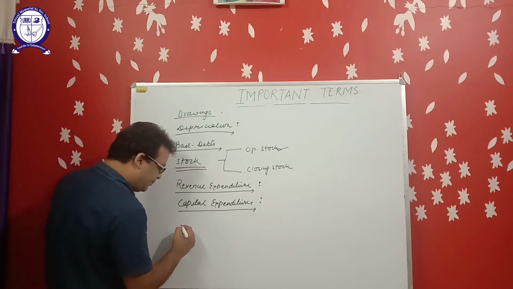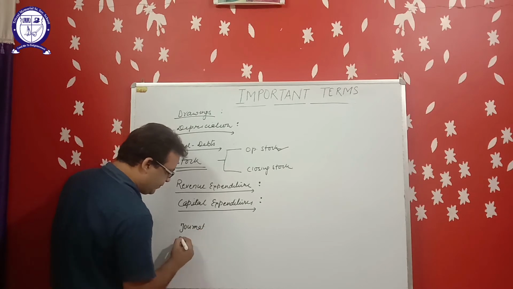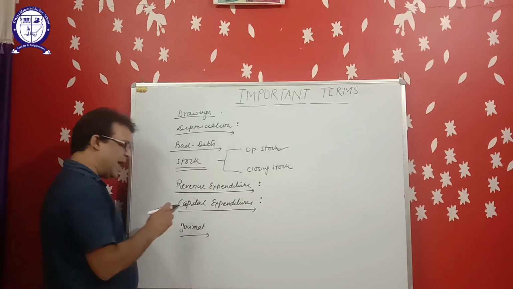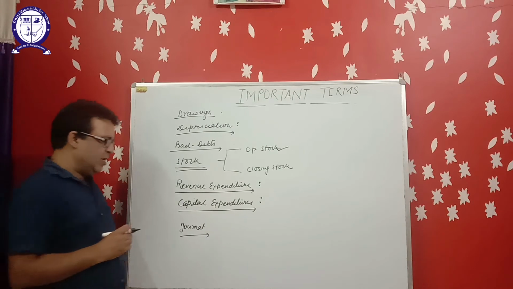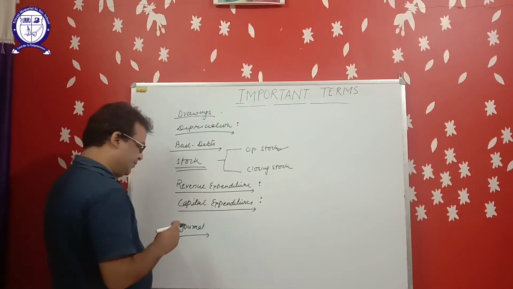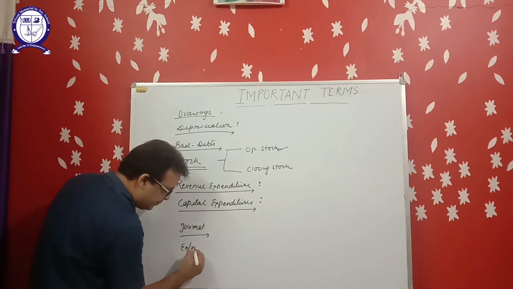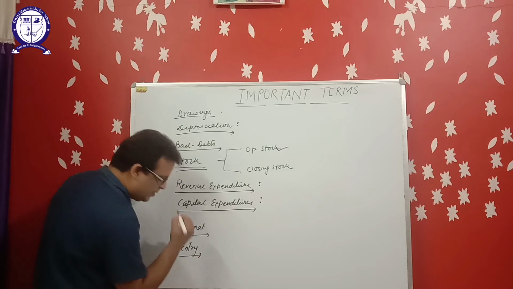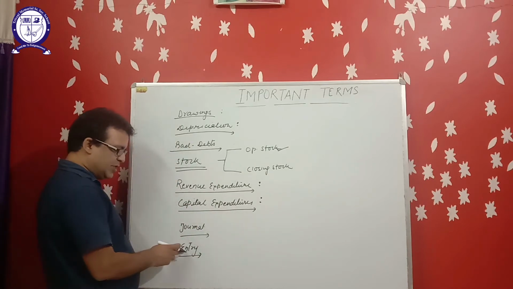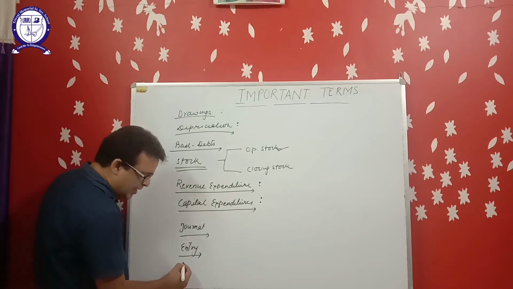Next, journal. Journal is a primary book in which all the transactions are recorded date-wise. Entry. When a business transaction is recorded in journal, then it is called an entry.